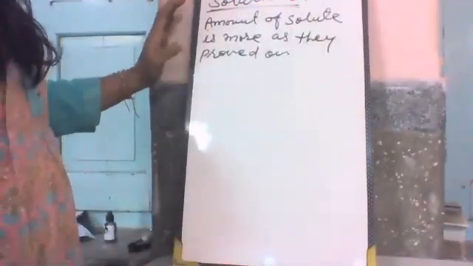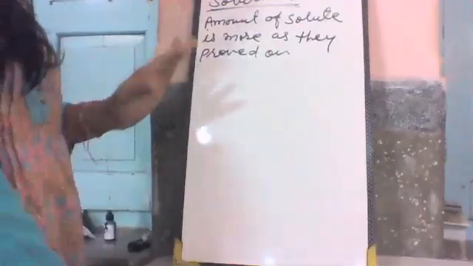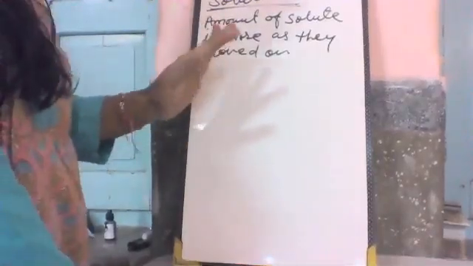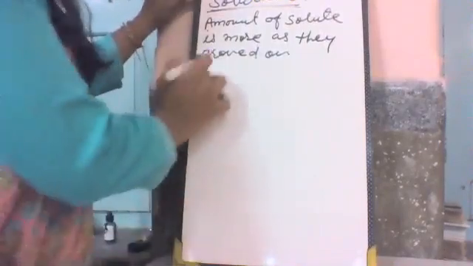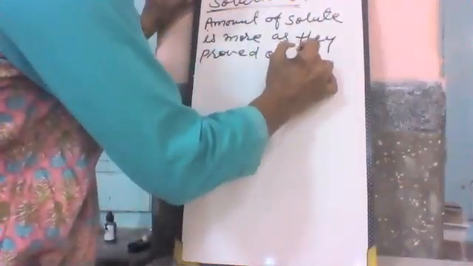We know that a particular amount of solute can dissolve in a solvent to make it saturated. The amount of solute in a supersaturated solution is more than that, as proved theoretically.